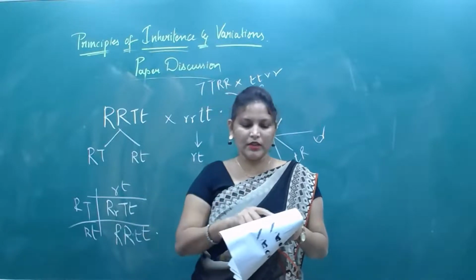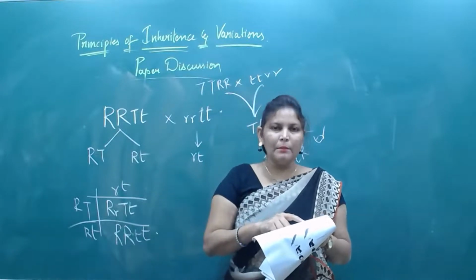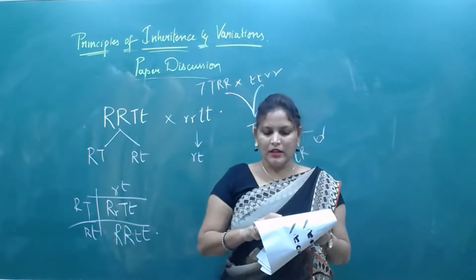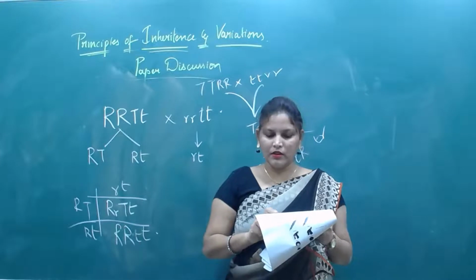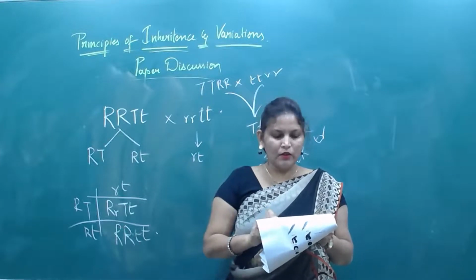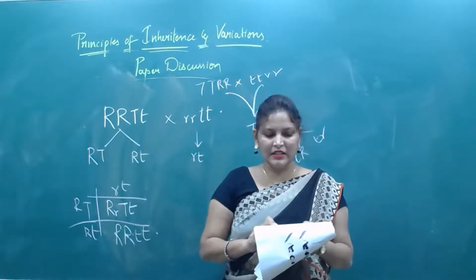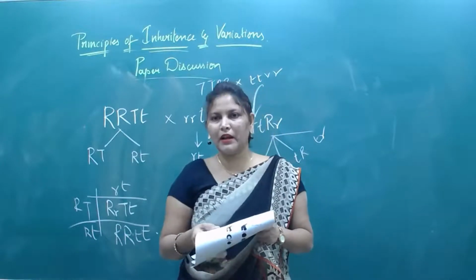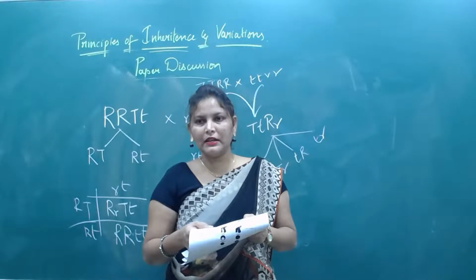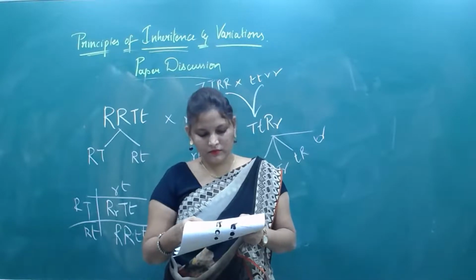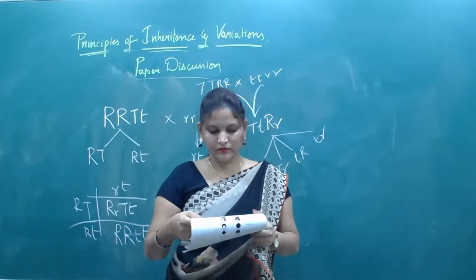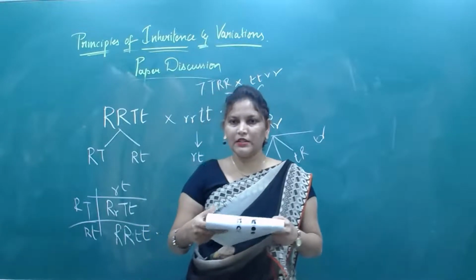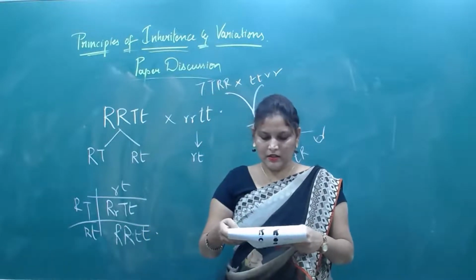I'll come to that. Last option: Mendel selected 14 true breeding plant varieties, similar except for 2 characters with contrasting traits. Did he select 14 true breeding plants or 7 true breeding plants?